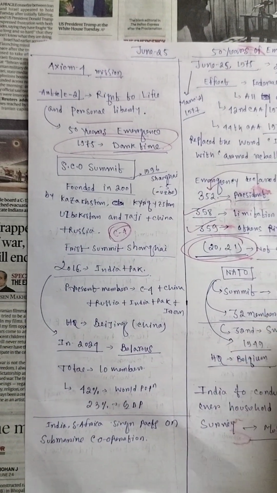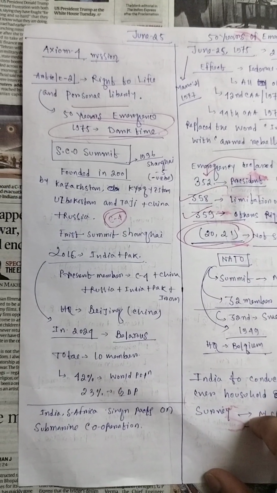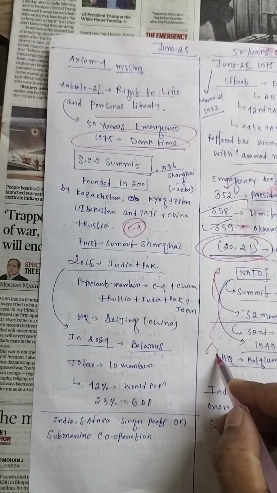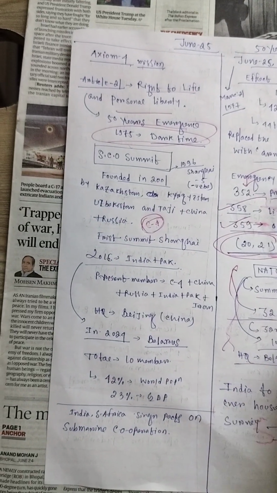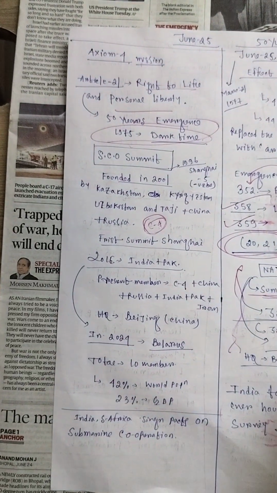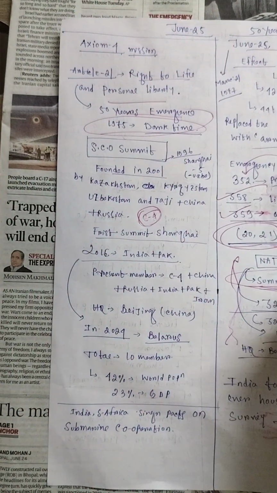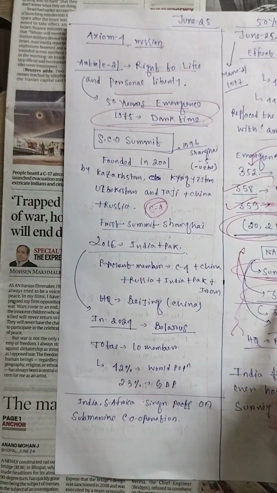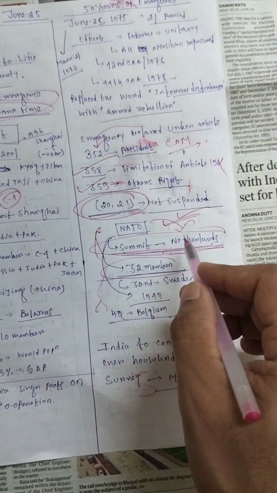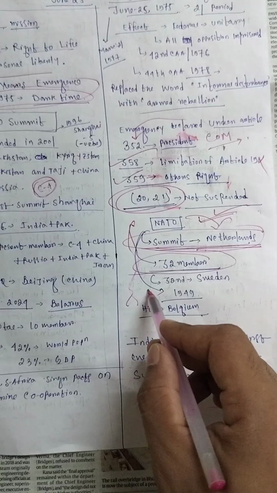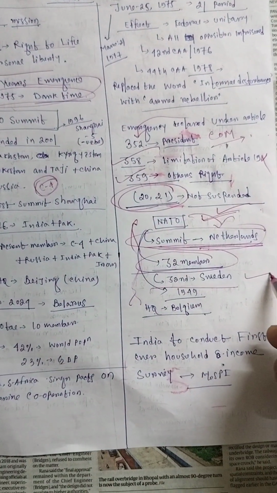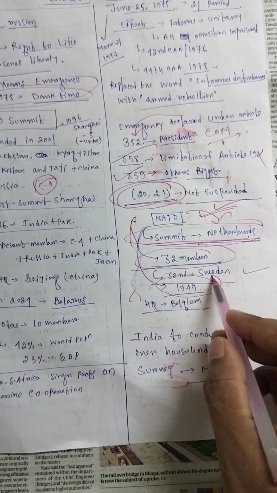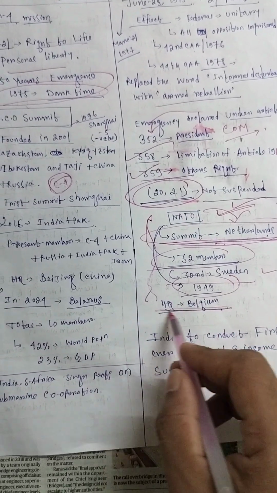And on the previous day, 24 June, we have already discussed NATO, but in today's newspaper NATO came again. So the NATO summit is held in the Netherlands this year, 2025, and there are presently 32 members. The 32nd and most recent member is Sweden. NATO was established in 1949 through the Washington Treaty, and the headquarters of NATO is in Belgium.